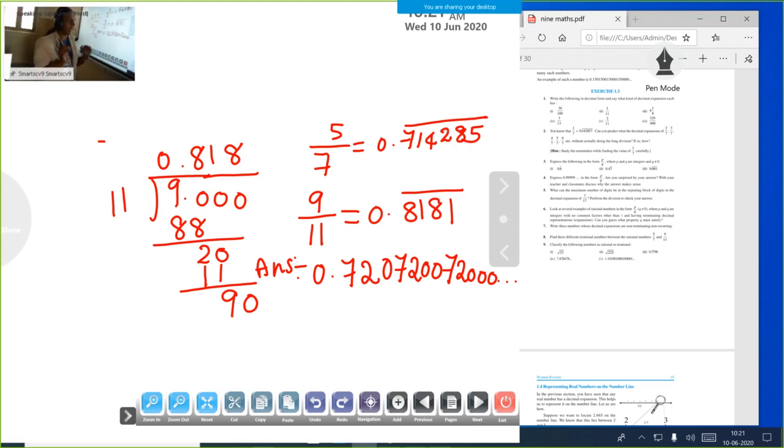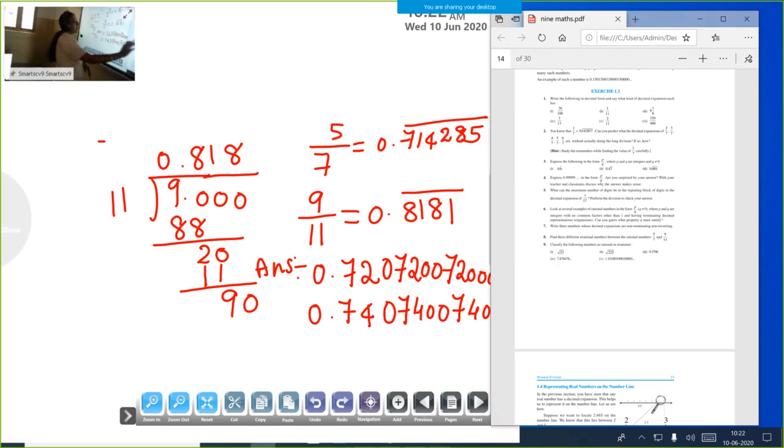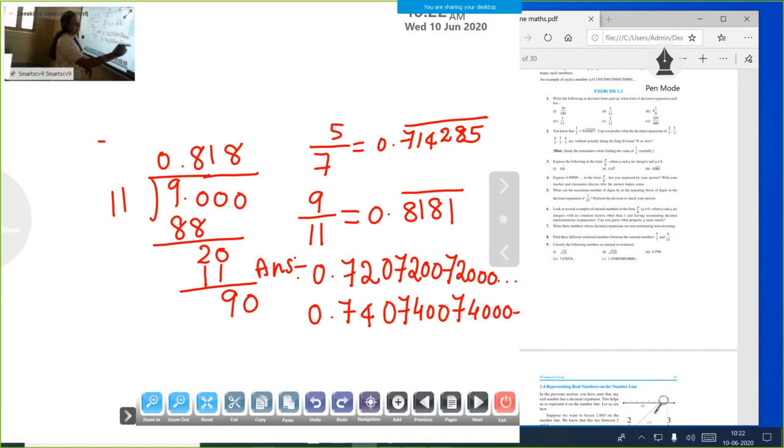We need to write 3 irrational numbers. So next one, I just take 0.74, 740, 7400, etc. One more number we need to write. 0 point, I just take 80, because up to 81 we can write 80, 800, 8000, etc. These are the three different irrational numbers.